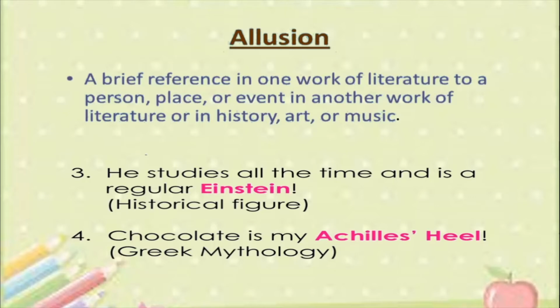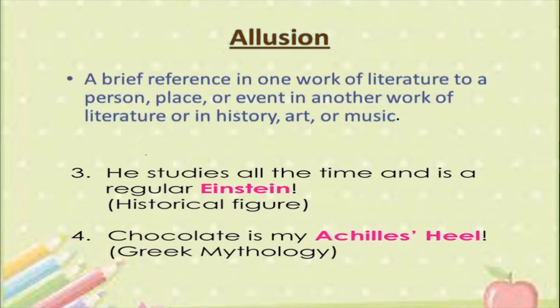Look at this now. Chocolate is my Achilles' heel. Now we have all learnt about the lesson Joan of Arc. Okay, we have talked about how in that particular story there was a horse which they made and they kept it, and finally that horse became the Achilles' heel of the Greeks. That is, that horse became the weak point, and because of that weak point they had to suffer defeat.